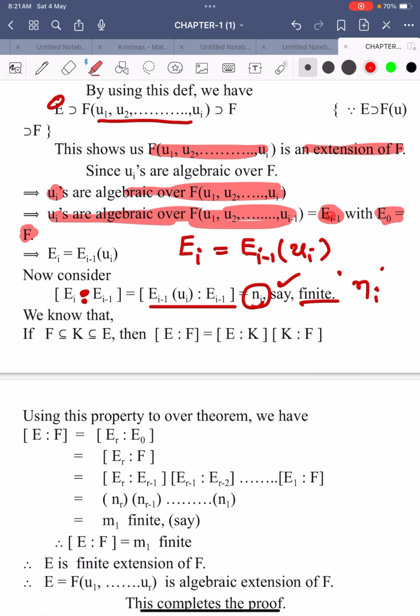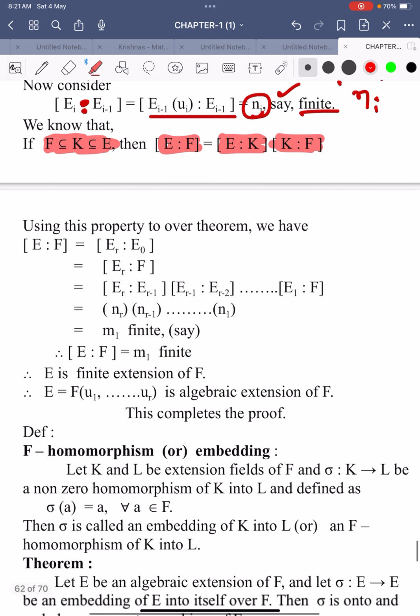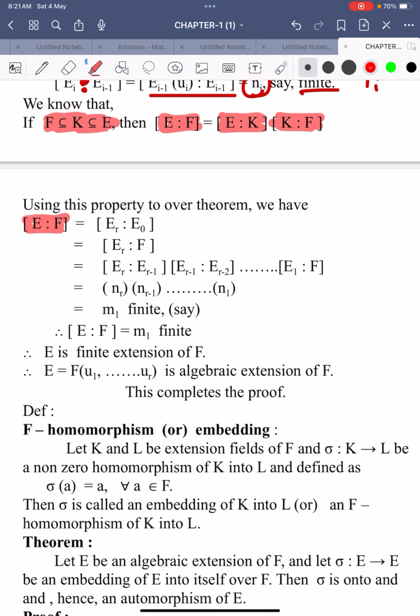We know that there is a previous theorem. If F is a subset of K and K is a subset of E, then the dimension of E over F is equal to the dimension of E over K times the dimension of K over F. By using this property, here the dimension of E over F is equal to the dimension of Er over E naught. It is nothing but the dimension of Er over F. It is nothing but the dimension of Er over Er minus 1, the dimension of Er minus 1 over Er minus 2, and so on, the dimension of E1 over F. We define that each dimension is ni. So here it is nr. The next dimension is nr minus 1. The dimension of the last term is n1.